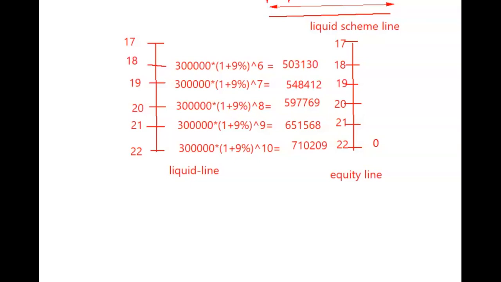7,10,209. But he is pushing it 1 year in advance. Correct? What will happen during this 1 year? That amount he is pushing will grow in liquid return, right? If I am keeping the money at home, it will not grow. If I am putting it in an SB account, it will grow at the SB rate, the savings bank rate. Now I am pushing the money 1 year in advance in a liquid scheme. So that money I have put in liquid will grow for 1 year at liquid return.